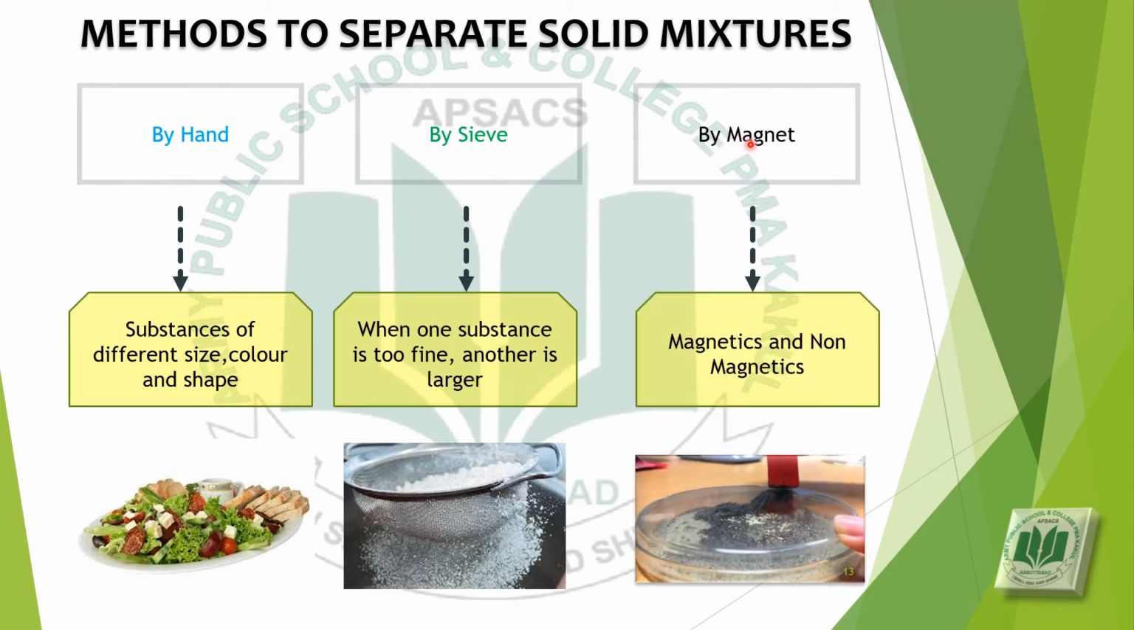Number 3, by magnet. A magnet is used to separate magnetic and non-magnetic substances. As you can see here, this is the mixture of sand and iron filings, and iron filings are magnetic and these can be separated by using a strong bar magnet.